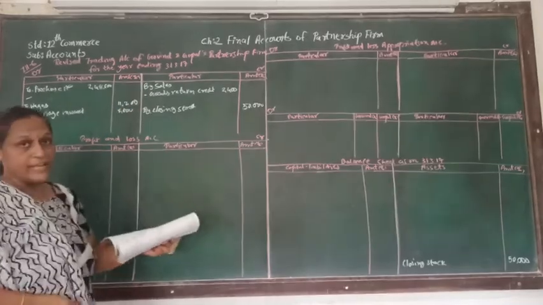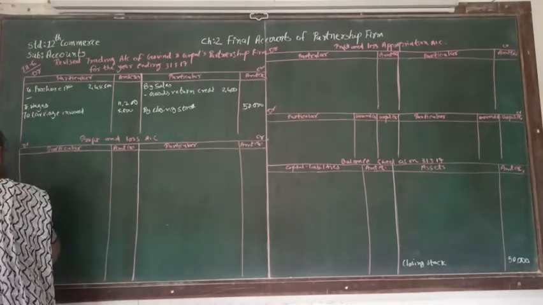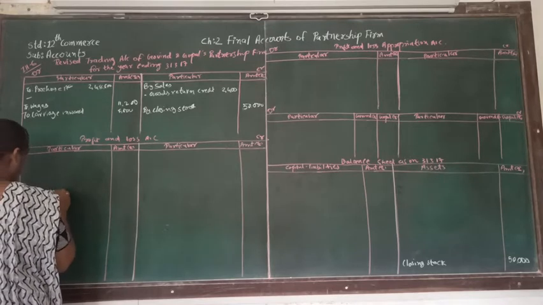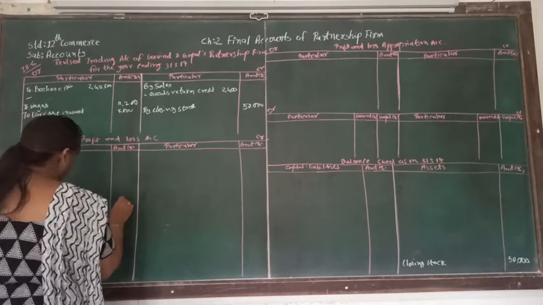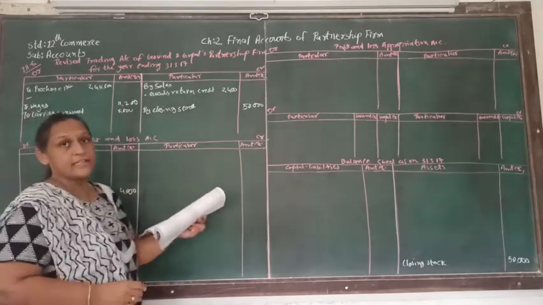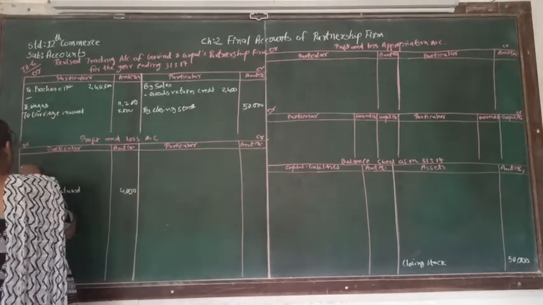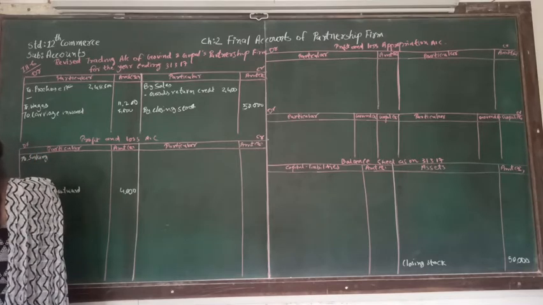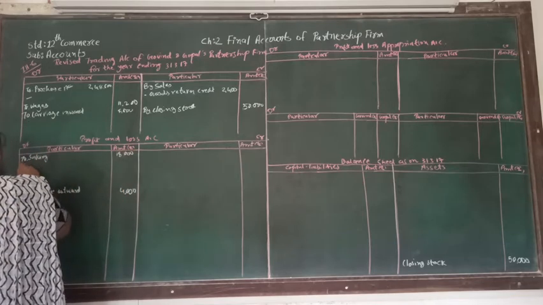Another account is a carriage outward. Carriage outward is a expense related to sales and it is supposed to be debited to profit and loss account. To carriage outward, and carriage outward is 4,000. After that another account is a salary. Salary is a expense related to sales, so it's supposed to be debited to profit and loss account. Salary is 18,000.